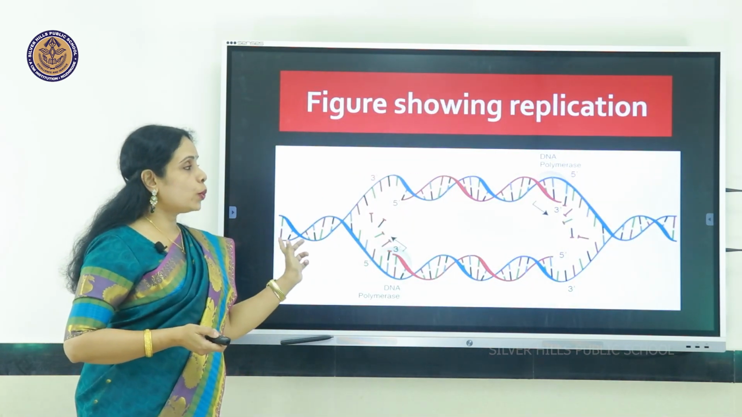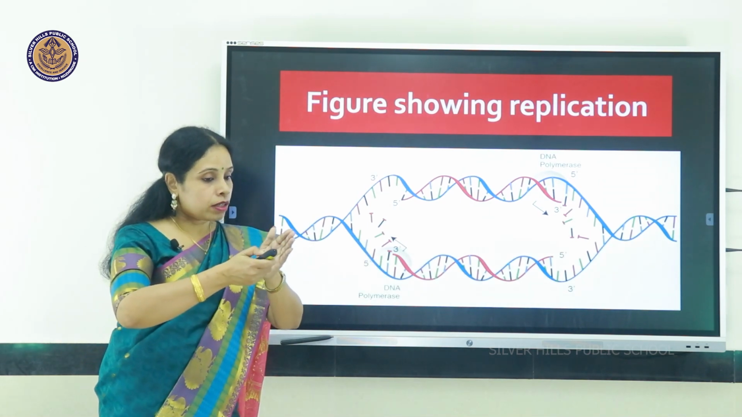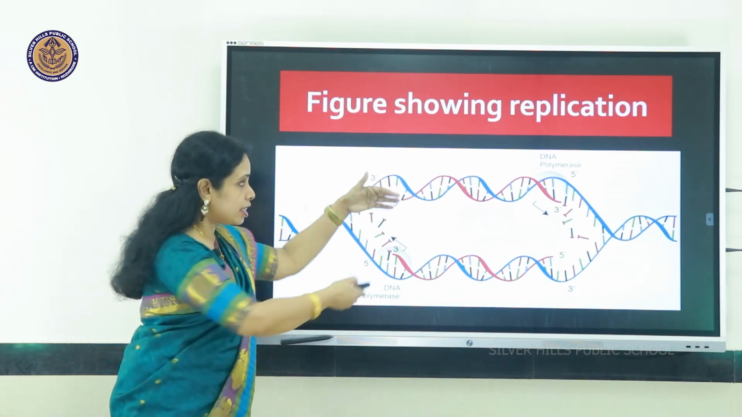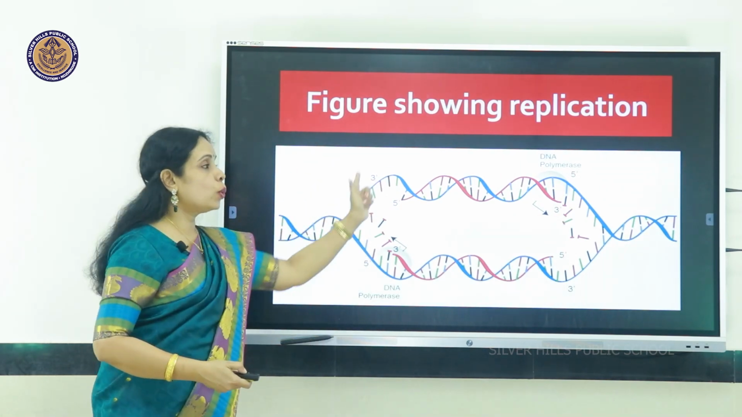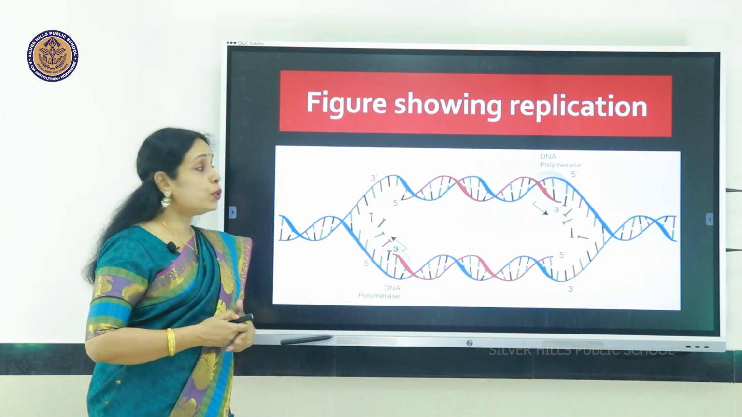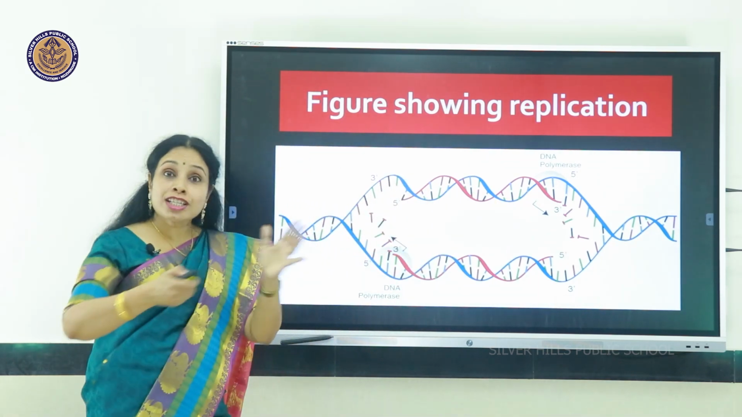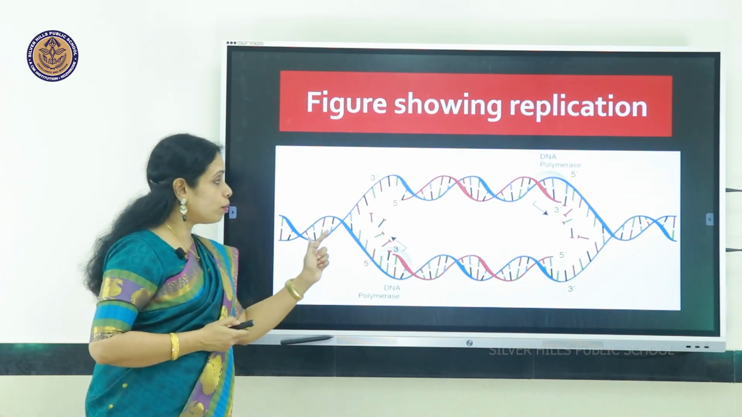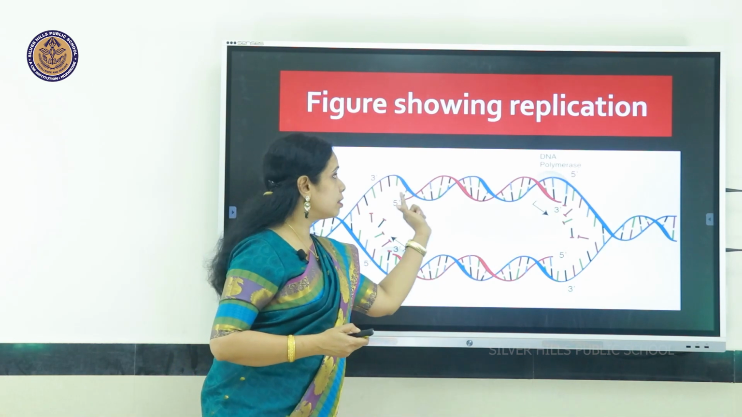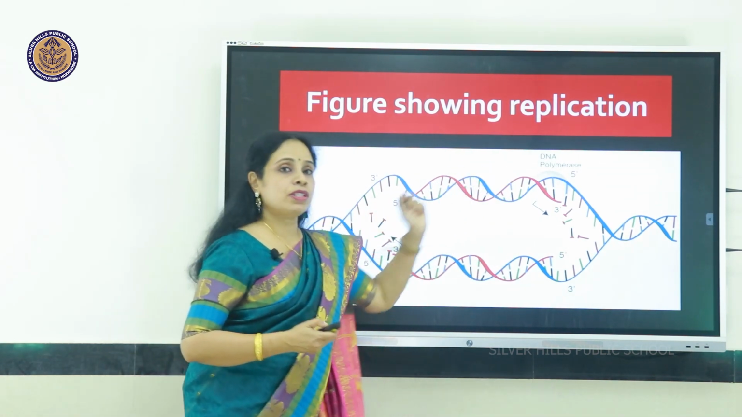So here's a picture showing replication. During the time of replication, the two strands will unwind and separate. The old strands are shown in blue color and the new strands are shown in red color. Both the strands are acting as models, as templates, to form the new DNA strand. Okay? And these two are the enzymes.